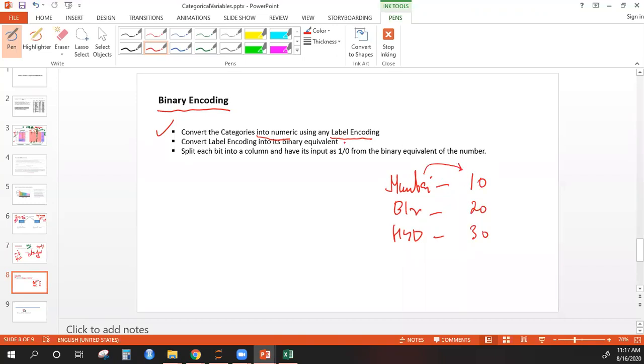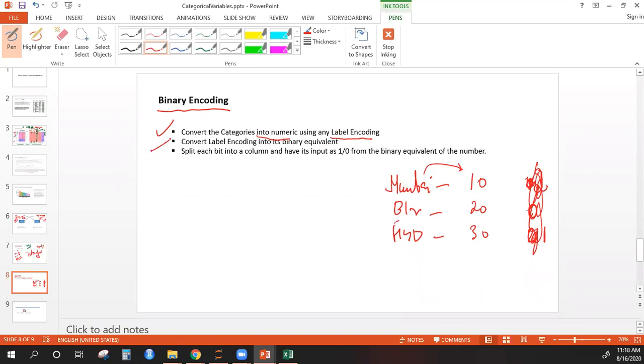There is a function in Python which automatically does this. It will give 0, 1, 2 based on alphabetical order. So B will become 0. Then you have H, so H will become 1, and Mumbai will become 2, in alphabetical order. Instead of 0, 1, 2, I'm just taking 10, 20, and 30. This is step number 1.